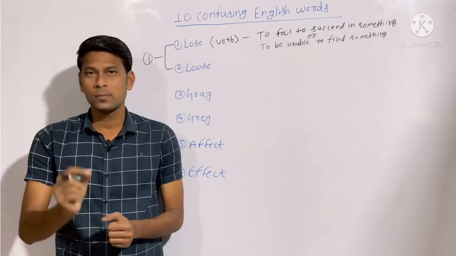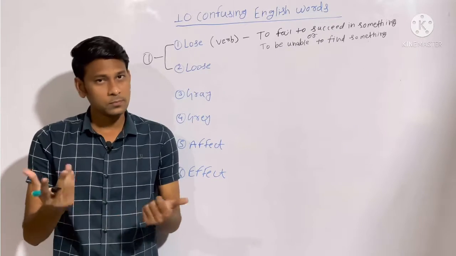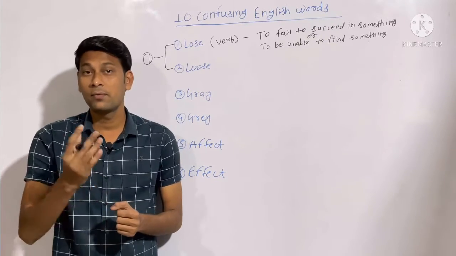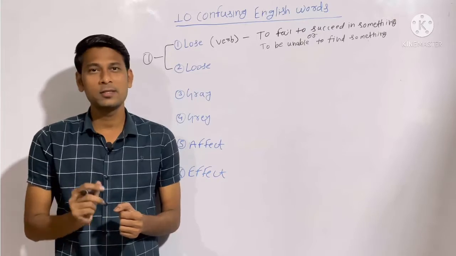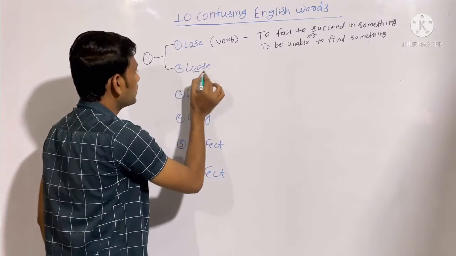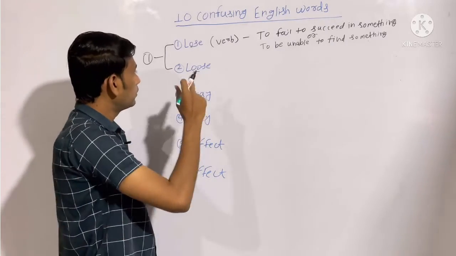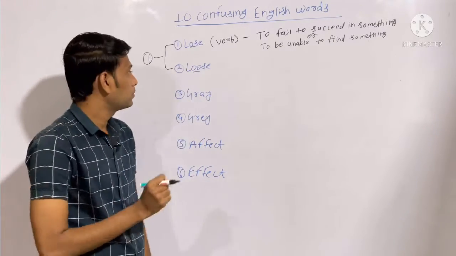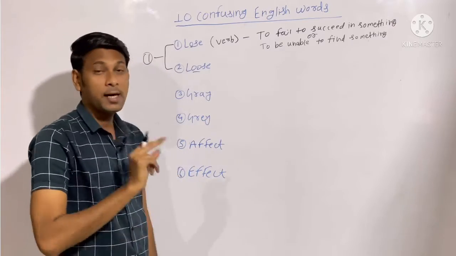One more example, the team has lost the game. What does it mean? It means the team has failed to win the game. So this is how you use the word lose. And obviously there is a spelling difference between these two words. Both the words are pronounced the same, so there is a difference between their meanings and spellings as well.